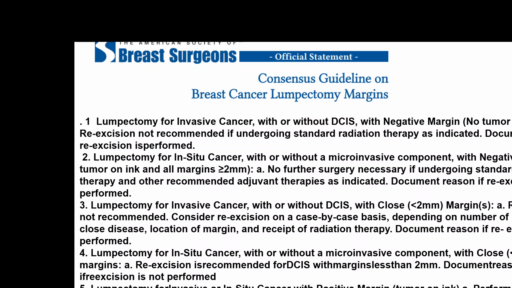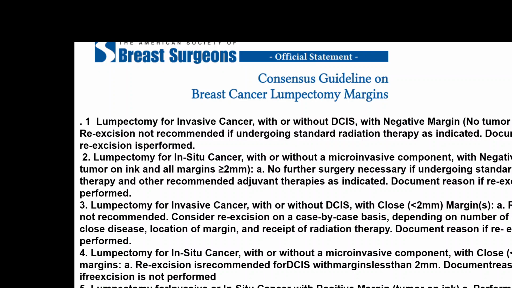The current guideline is lumpectomy for invasive cancer with or without the local in situ conditions, ductal carcinoma in situ. The negative margin is essential. So if at all you have to do the lumpectomy, the margins should be negative. A negative margin means the tumor has to be excised along with some amount of normal tissue. Suppose your first lumpectomy doesn't have a negative margin, and it's proved to be in situ